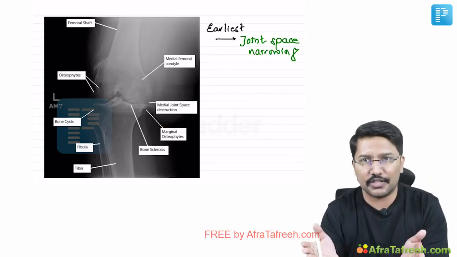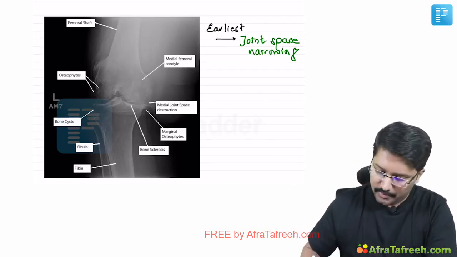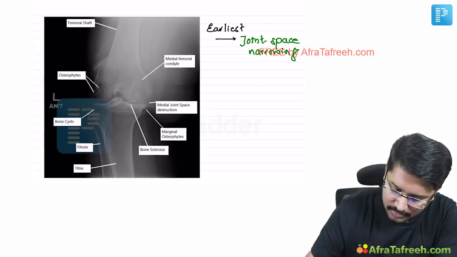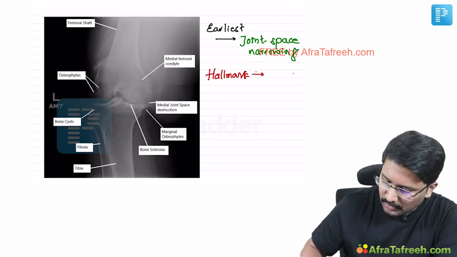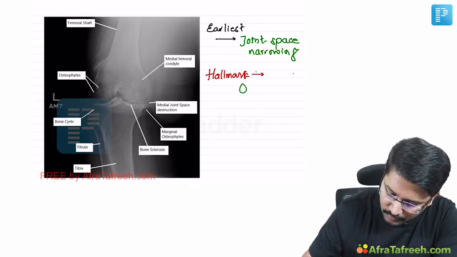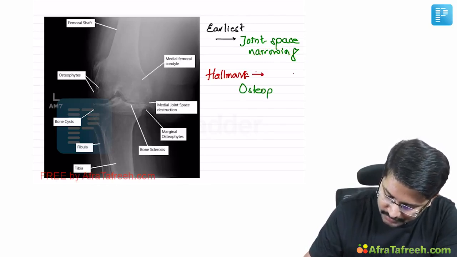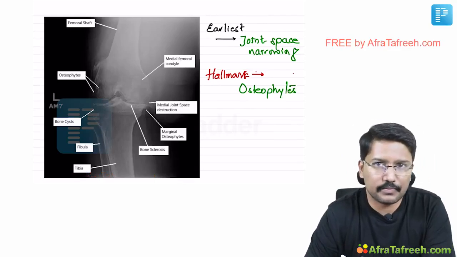Obviously, the cartilage is being destroyed, thus the joint space is getting narrowed. But if they ask you what is the radiological hallmark of osteoarthritis, my answer would be the formation of new bone, what we call osteophytes. That is the radiological hallmark of osteoarthritis.